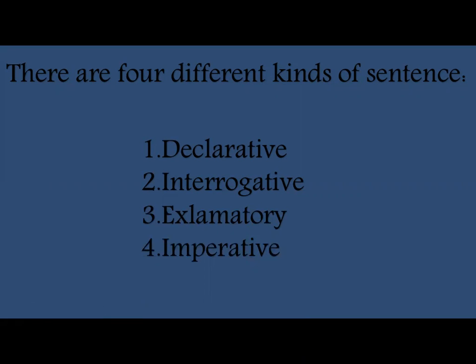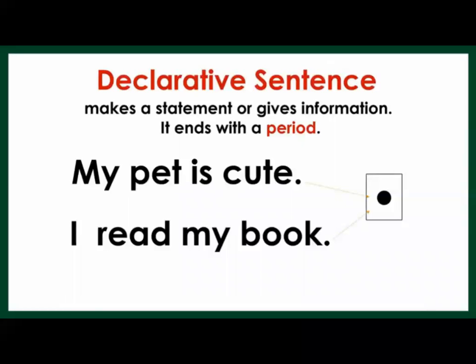Now we will first look at the declarative sentence. A declarative sentence makes a statement or gives information. It ends with a period. Here there are two examples given. My pet is cute.